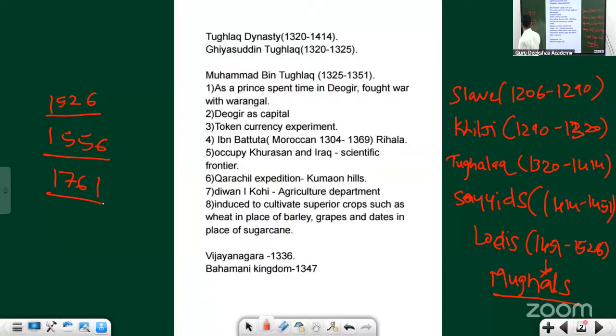Here we will come across 3 battles of Panipat, but the question is why there are so many battles in Panipat? Not when the first battle of Panipat happened; that can be a prelims question. But when it comes to mains, the question they will go for is why so many battles in Panipat? Can you think of any reason why there can be so many battles in a single place? Why have so many dynasties chosen Panipat as a place to go for wars? Think, what could be the reasons you can think of?